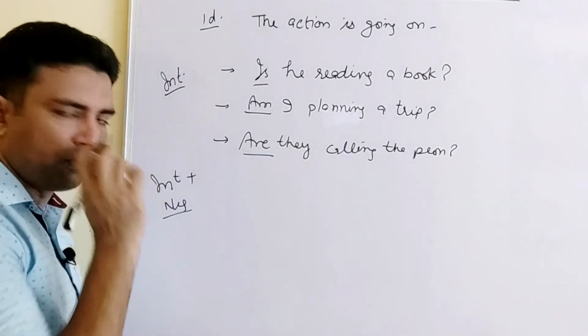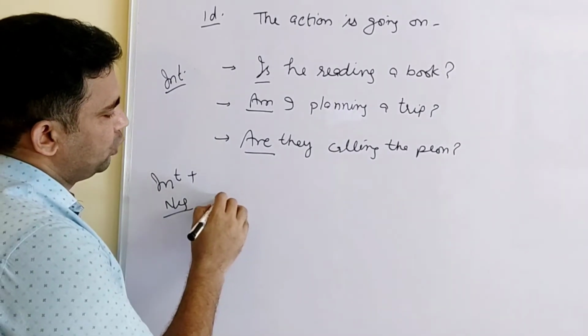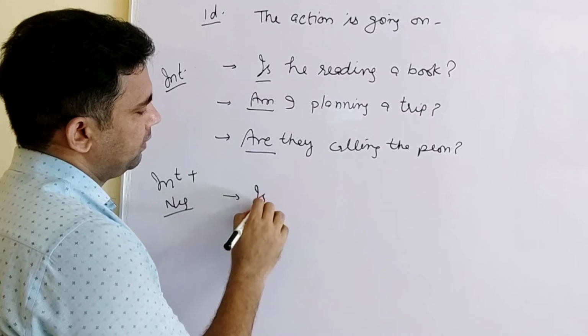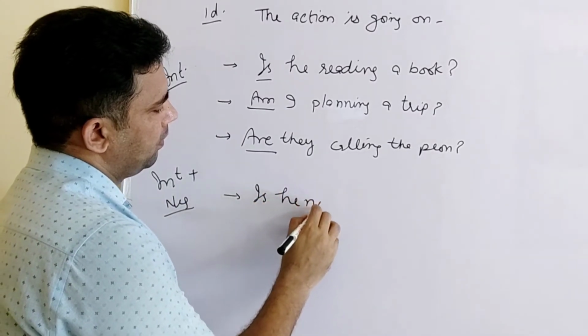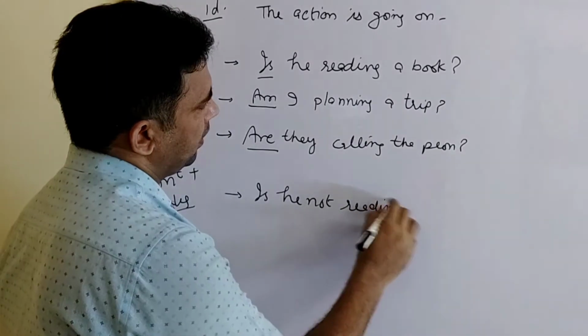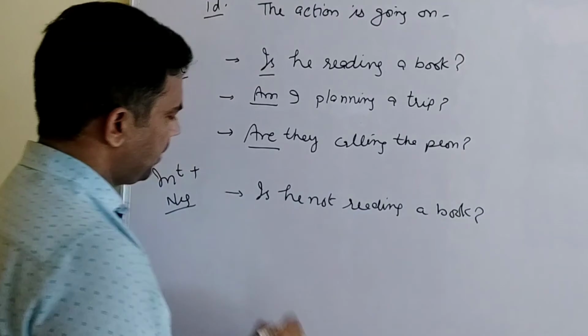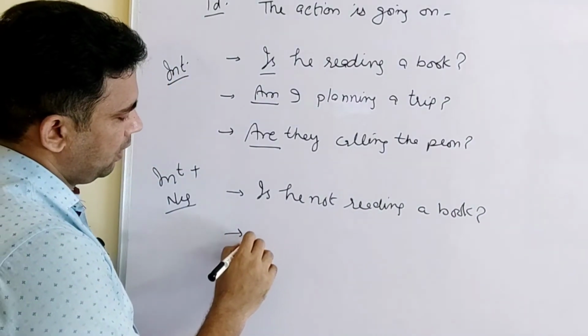The same way we have to insert not, and where do we insert not? Just before the main verb. The first one will be: is he not reading a book, and the question mark remains as usual.